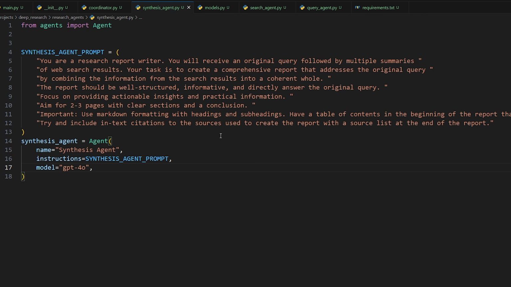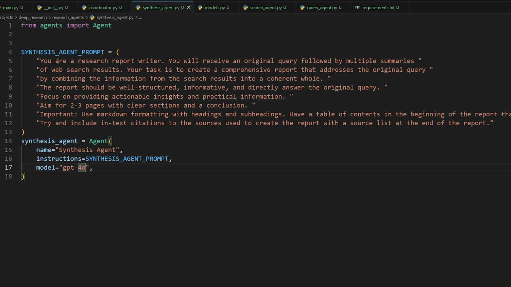All right, this agent is going to be pretty simple, so I'm just going to paste it in and explain how it works. This agent is called synthesis agent because it's synthesizing all of our summaries and outputting a final research report as a string. We're going to use model GPT-4o because that's a more powerful model than the other ones. I believe that this last stage is the most important, and it requires just a better model overall. I think that makes sense intuitively, so that's why we're going to use a better model for this. But like I said before, if you want to, while making this, switch it to a dumber model, that would make a lot of sense.